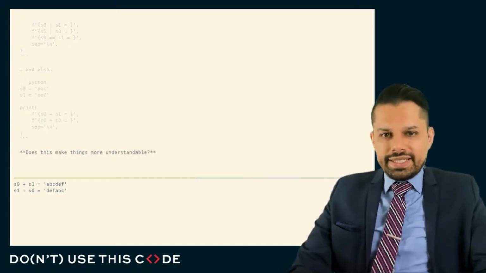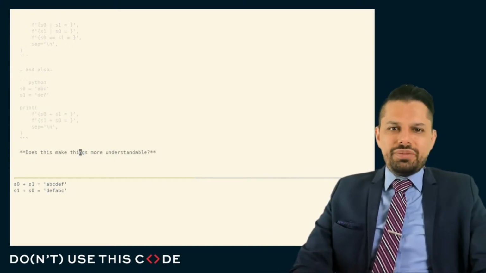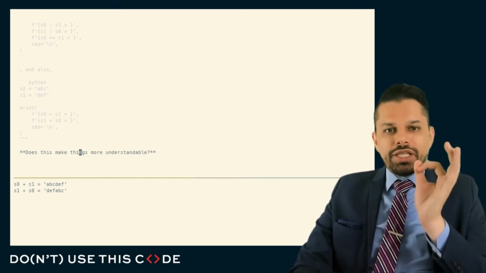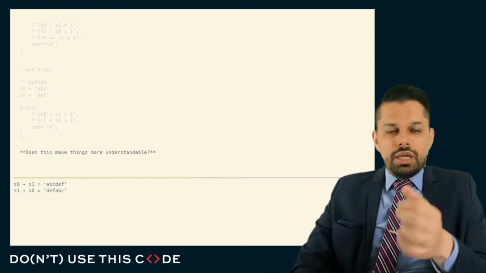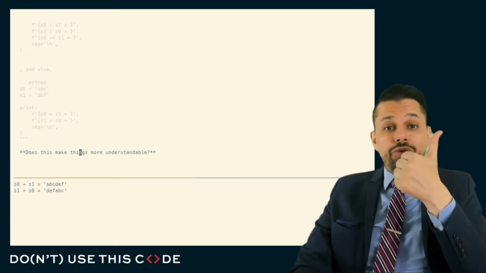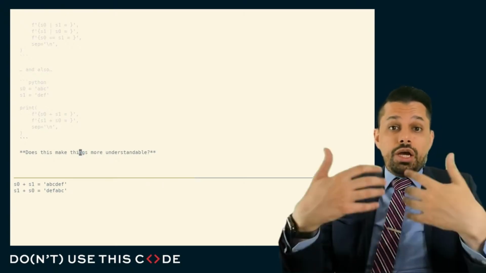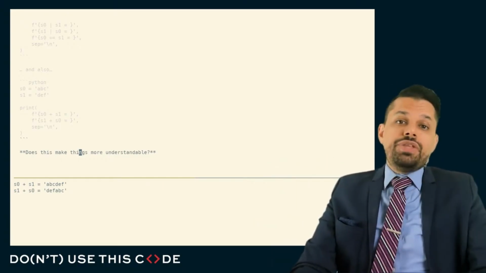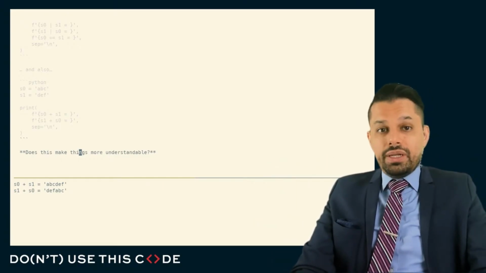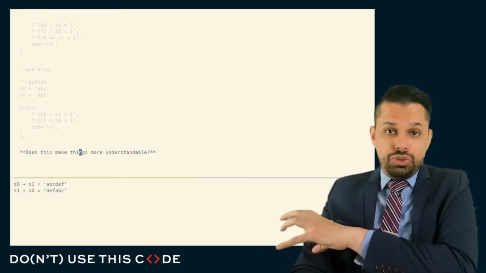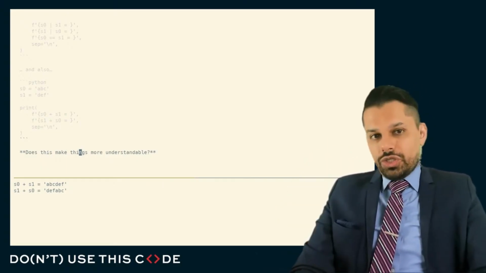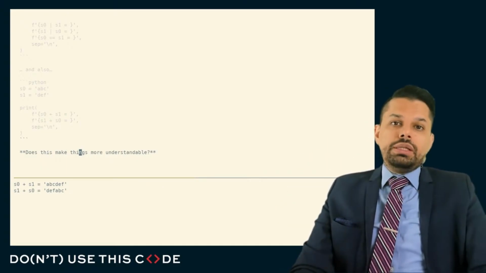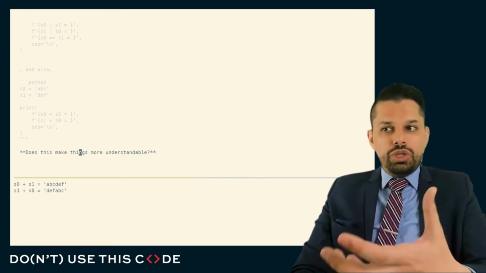So does this make things more understandable? Absolutely. Correct use of the Python object model, including an understanding of how the rules and the conventions control what these different pieces of vocabulary mean, and how our conformance to those rules and conventions then further leads to code that is intuitive and understandable.